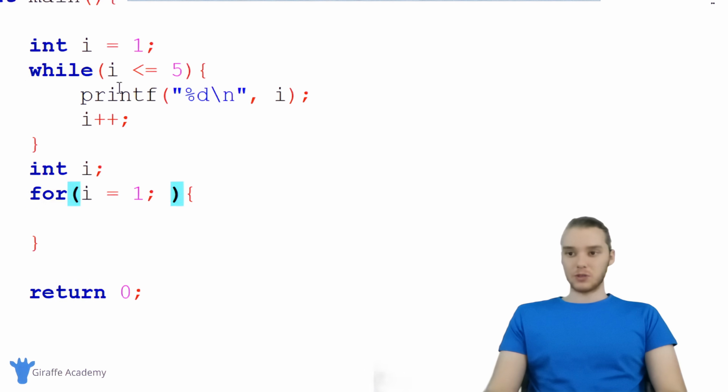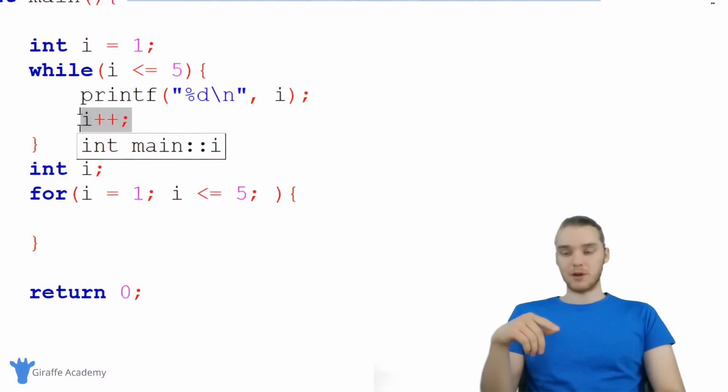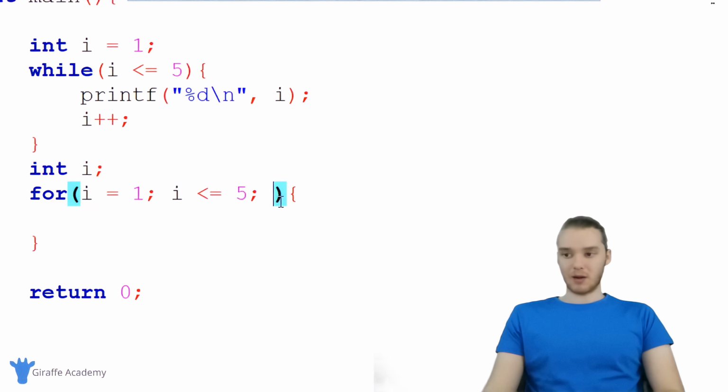The next thing I want to do is include my looping condition. Up here we have i is less than or equal to 5. That's our condition. I can put the same thing down here, so I'm going to say i is less than or equal to 5. The third thing I want to do is increment i. You'll notice down here, every time we go through this loop, we're incrementing that variable i. I'm going to do the same thing over here in this little third section.